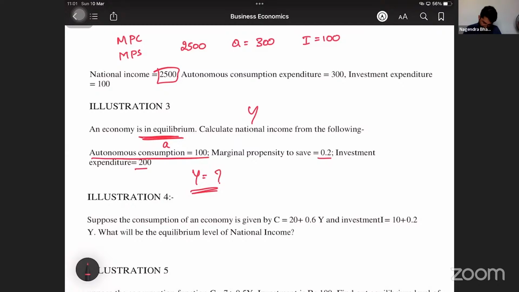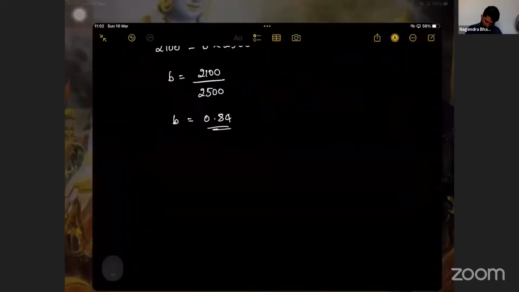How to calculate? I'll try it. 100, 0.2 and 200.